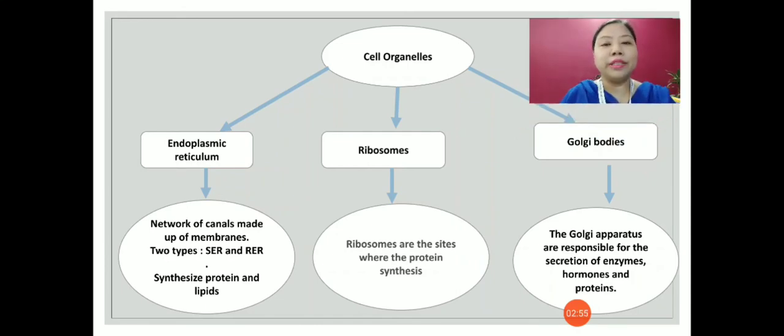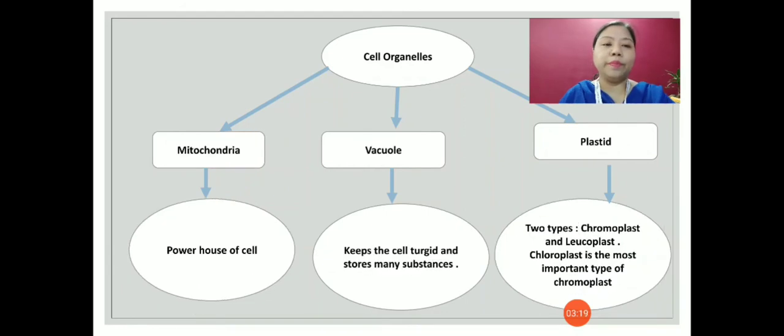Ribosomes are present in the cell as attached to the endoplasmic reticulum or even in free state. Ribosomes are the sites where protein synthesis takes place. Another cell organelle called Golgi bodies are responsible for secretion of enzymes, hormones, and protein. Mitochondria: one of the most important cell organelles present in the cell.